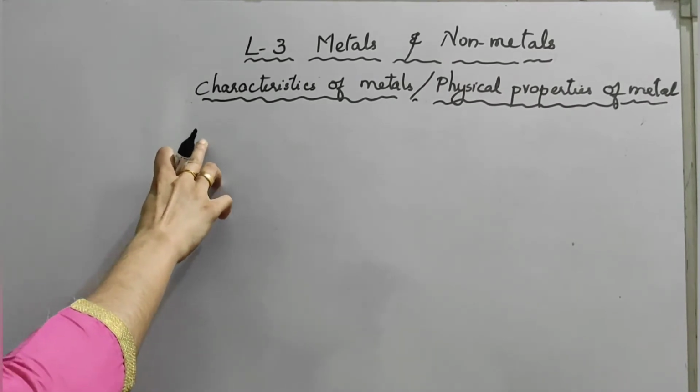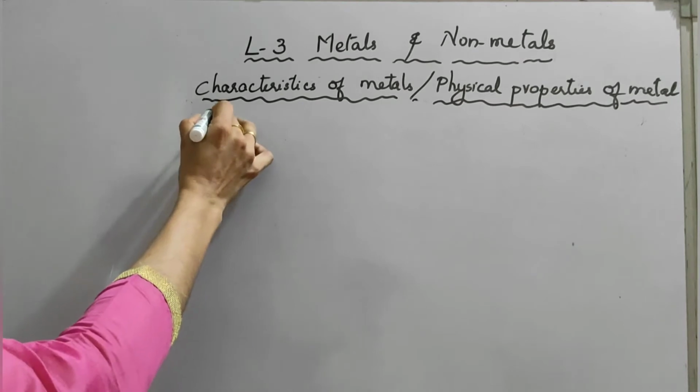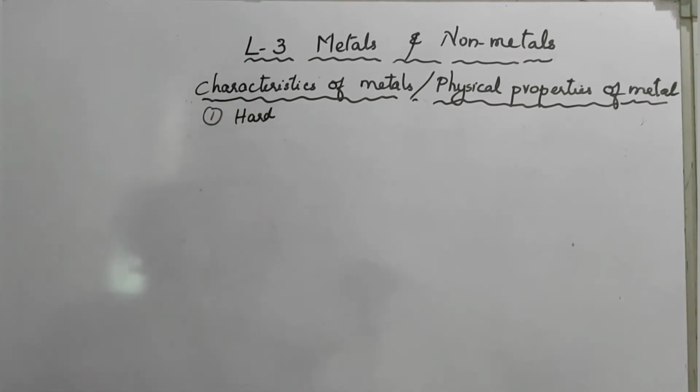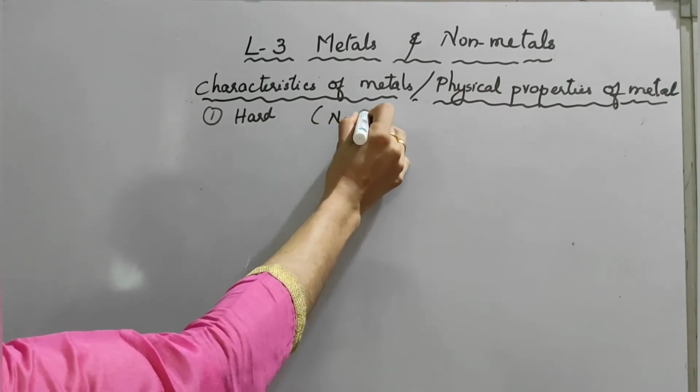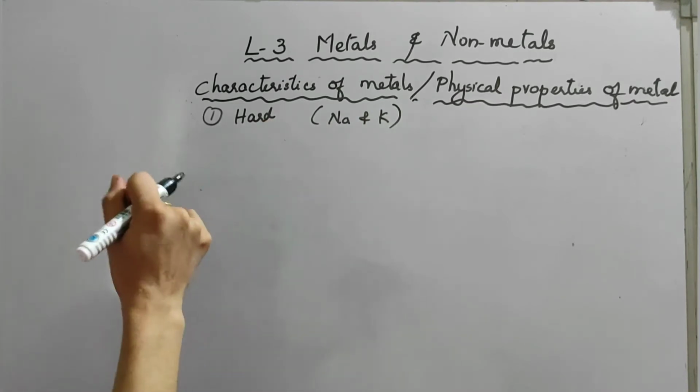As we move ahead, the characteristics or physical properties of metals. The first physical property: metals are hard. Generally, all metals are hard. Exceptional cases are sodium and potassium. Sodium and potassium are soft metals, so we can cut them with a knife.